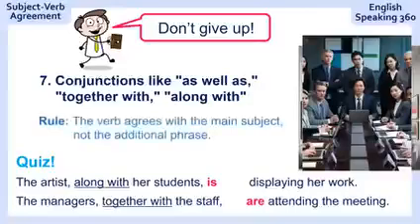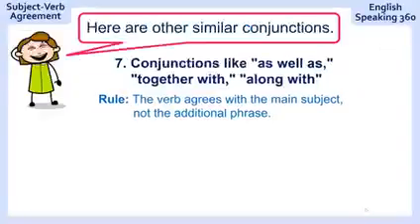Here's the rule. The verb agrees with the main subject, not the additional phrase. The additional phrase is right here, along with her students. So you can remove this part right here. So you can say the artist is displaying her work. The managers are attending the meeting. Here are other similar conjunctions.